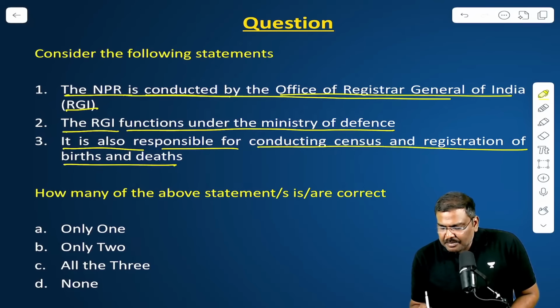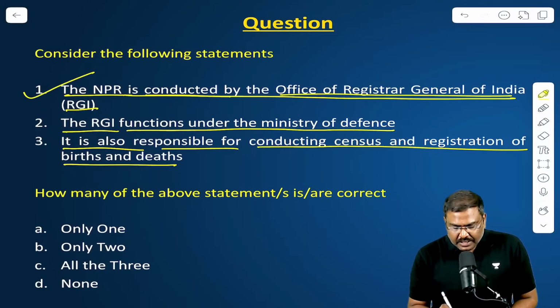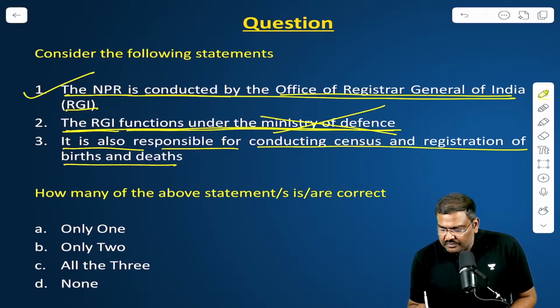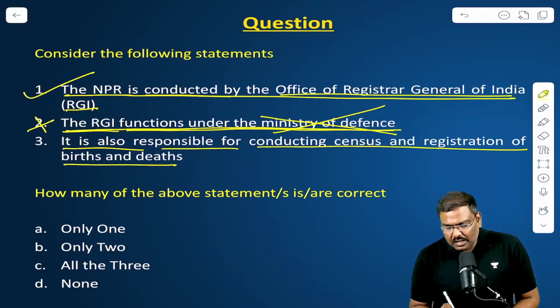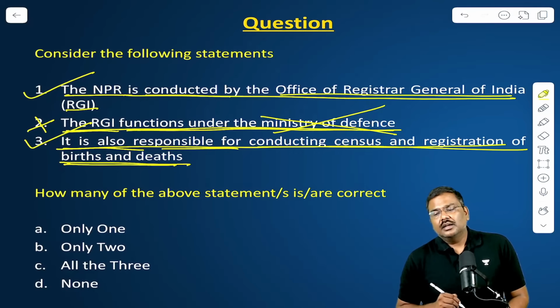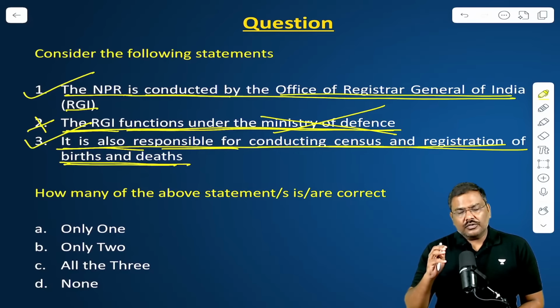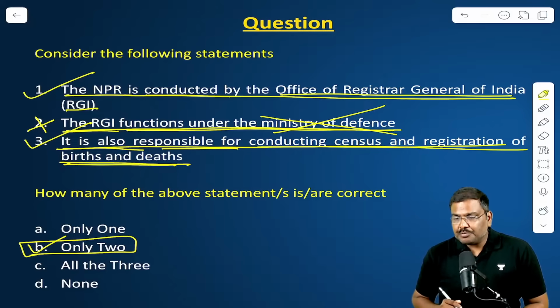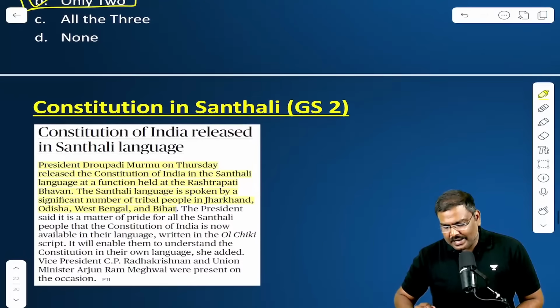NPR is conducted by the Office of Registrar General of India. Yes, first statement is true. The RGI functions under the Ministry of Defense? Not under the Ministry of Defense, but the Ministry of Home Affairs. Second one is incorrect. It is also responsible for conducting census and registration of births and deaths. Yes, third statement is also true. Out of three, two of them are correct. The right option for the question will be option B. Only two of them are correct.